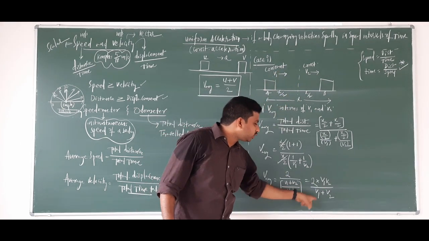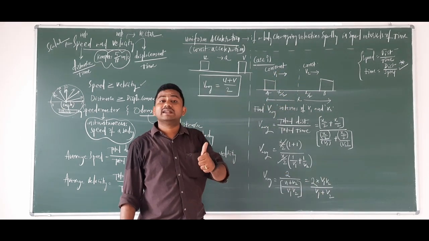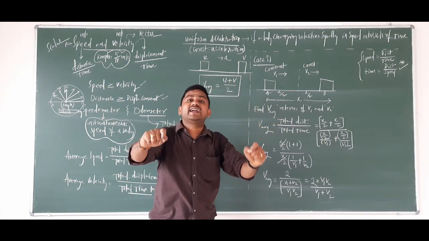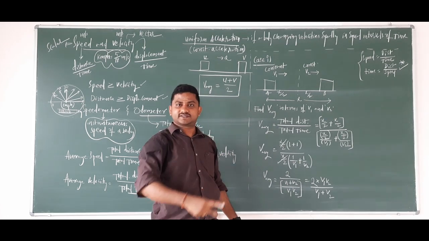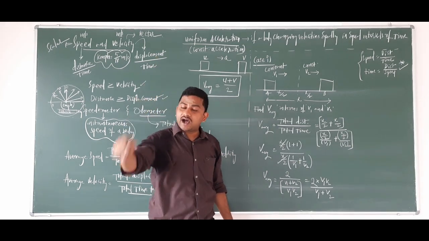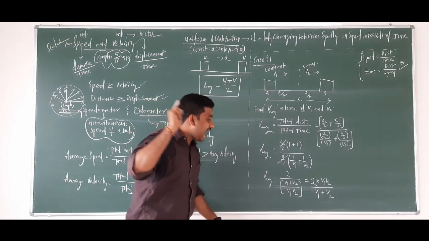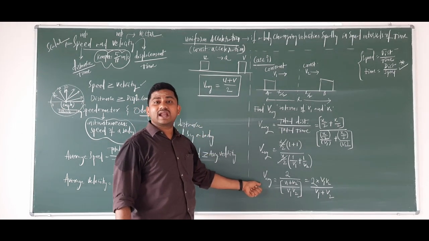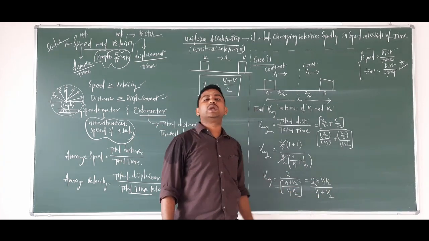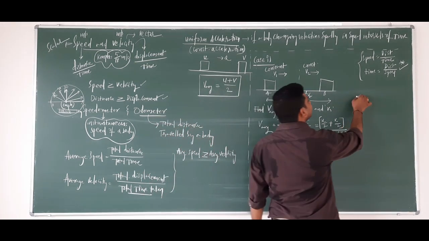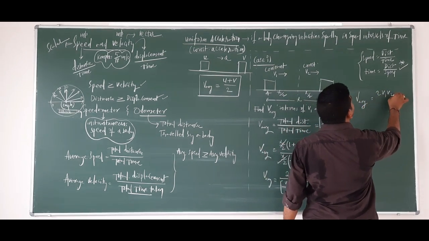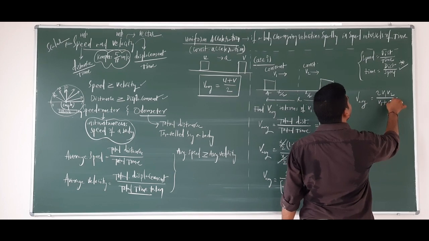So 2v1 v2 by v1 plus v2, when the total distance is divided into two halves. I am writing the expression here: average speed or average velocity is 2v1 v2 by v1 plus v2.